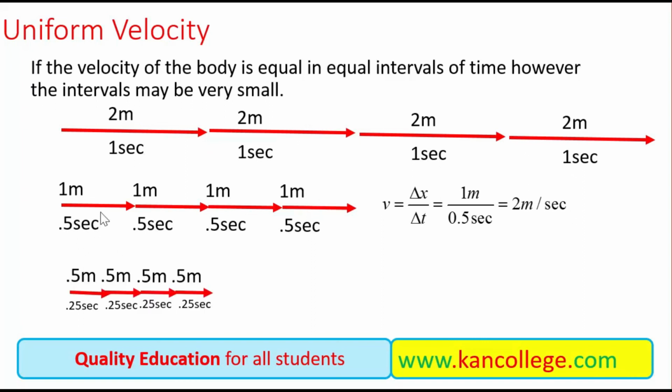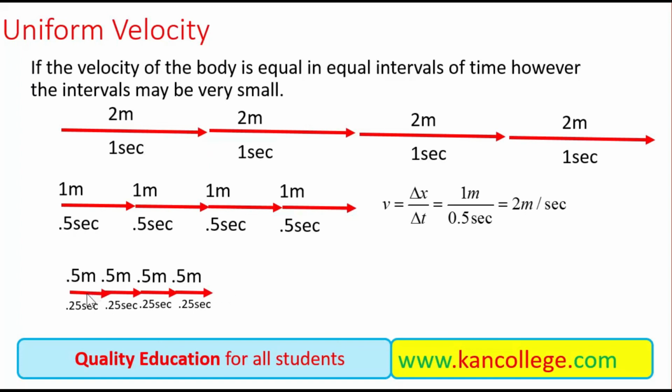And if we further cut down the time instant value, and we analyze in every 0.25 second, and the body covers equal displacement, then we claim that this body has a uniform velocity.